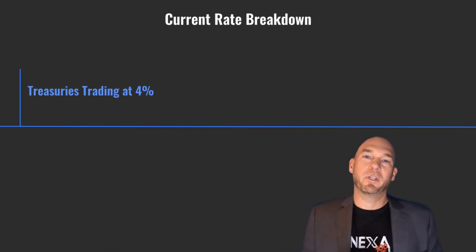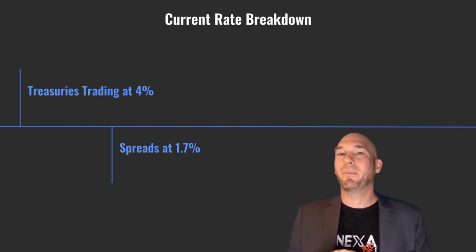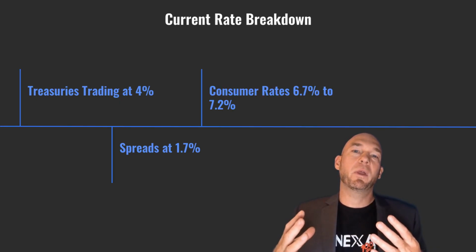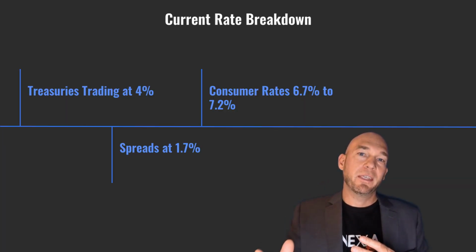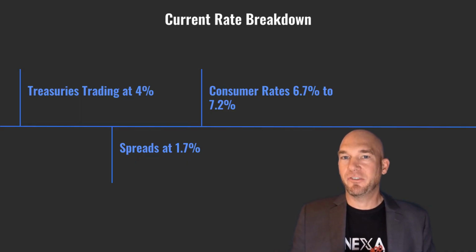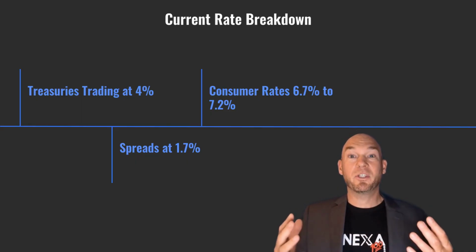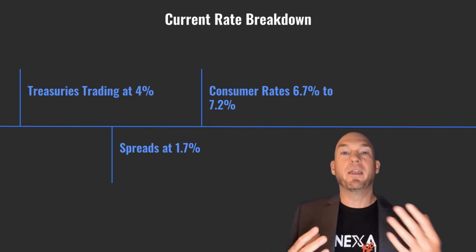10-year Treasuries are trading around 4%, with spreads at 1.7%, making wholesale loans about 5.7%. Consumer rates range from 6.7% to 7.2%. These figures highlight the complexity of mortgage rates influenced by Treasury yields and risk spreads, not just political actions. Understanding these dynamics is crucial for navigating the housing market.